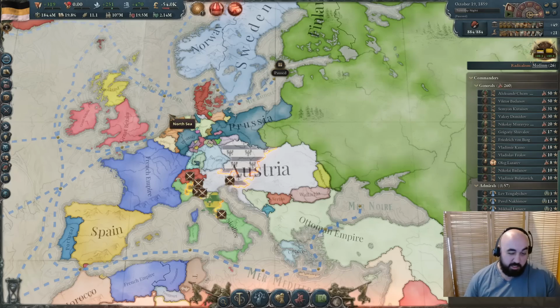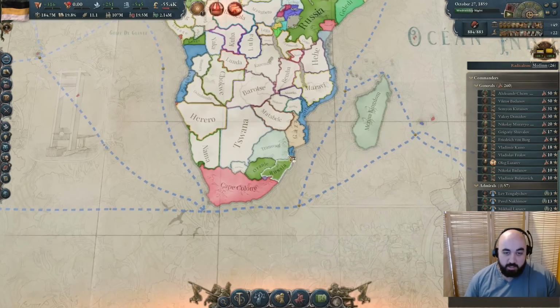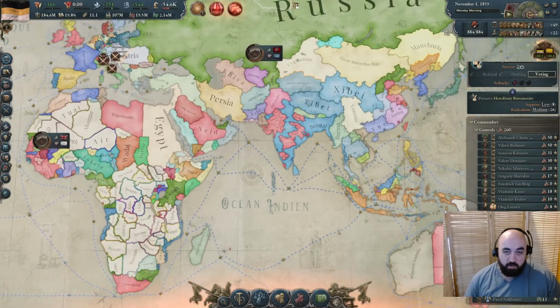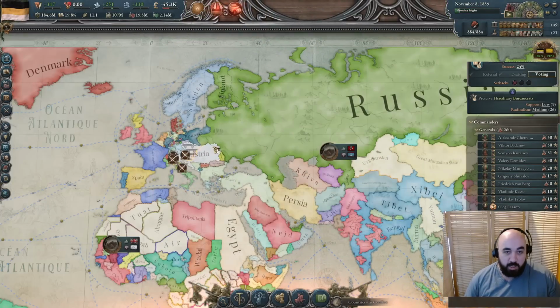Bizarrely, Prussia seems to be taking on Austria, which you don't see very often. We also annexed this and went after Orania. Now we're going after Brunei. We are dominioning because we're looking to keep the infamy low, trying to expand in this way.